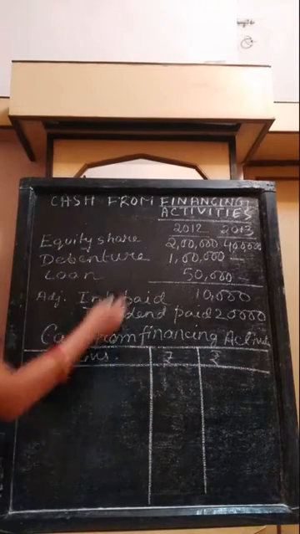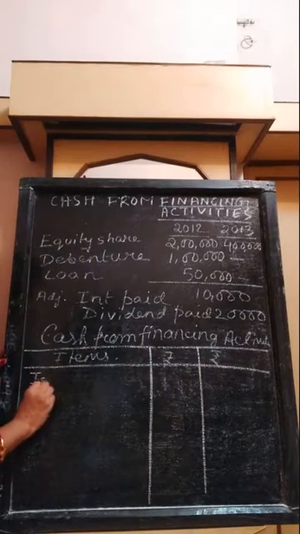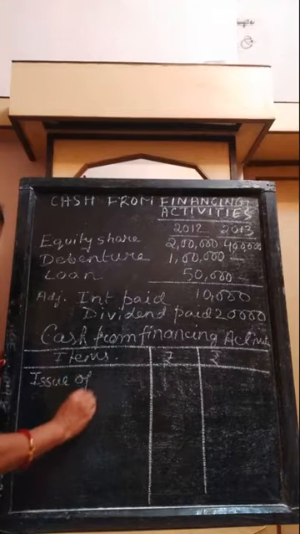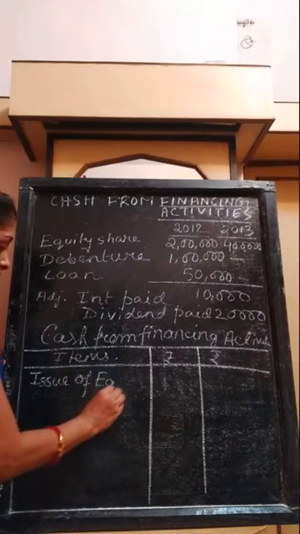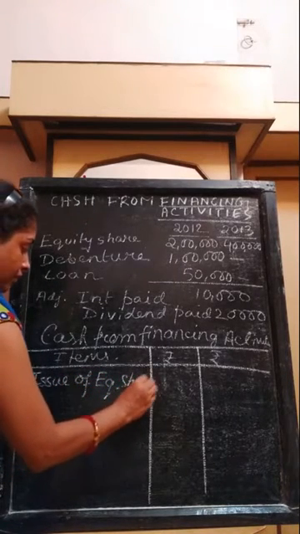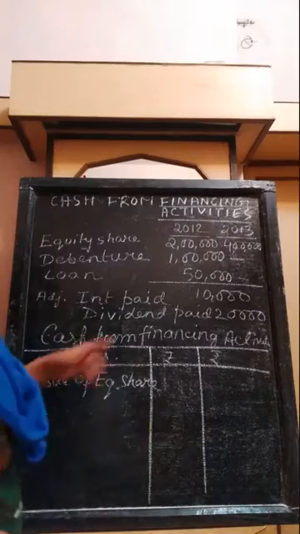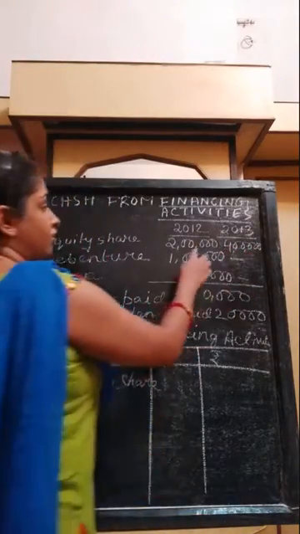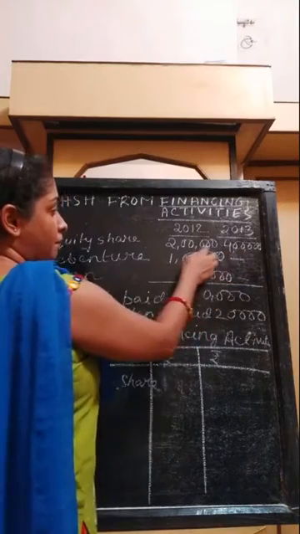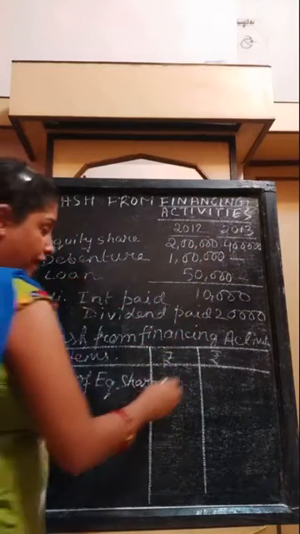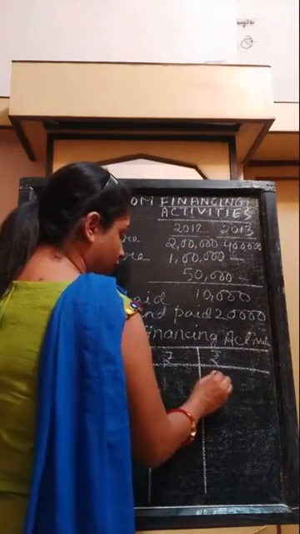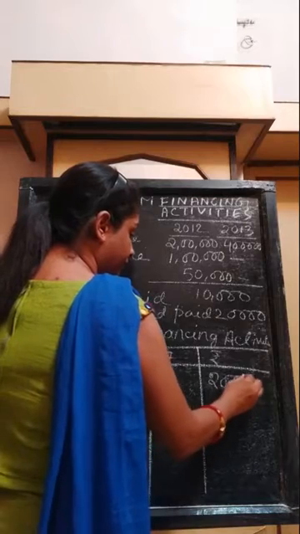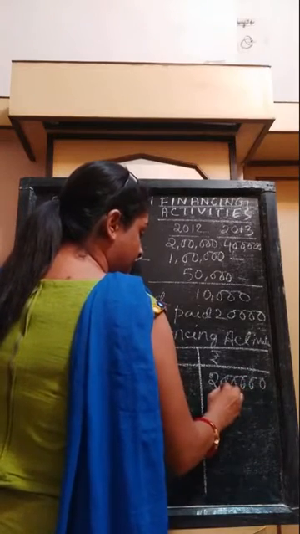The first item is issue of equity share. We can see that the equity share value has been increased by rupees 2 lakh, 4 lakh minus 2 lakh. So rupees 2 lakh we will write over here in the final column.